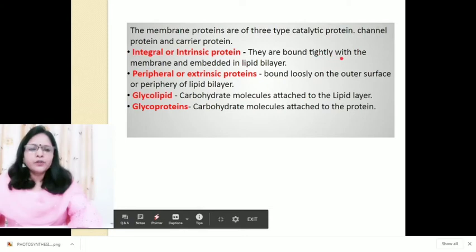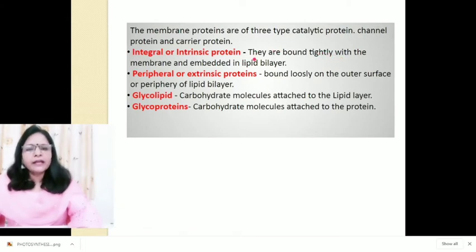They are bound tightly with the membrane and embedded in the lipid bilayer. And second is peripheral or extrinsic proteins. They are found on the periphery side and bound loosely on the outer surface.